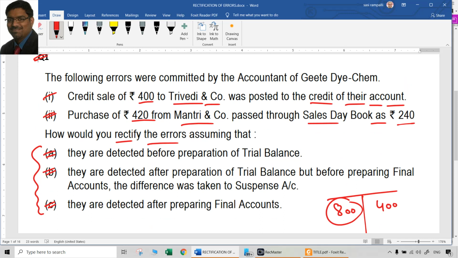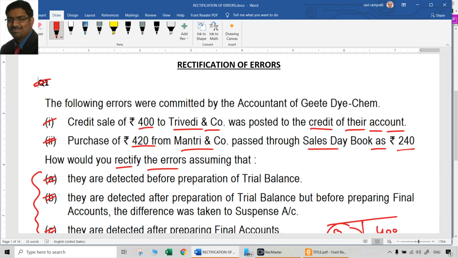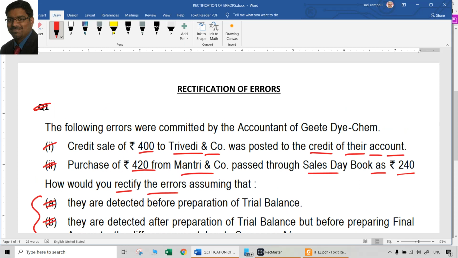Second one, purchase of 420 rupees from Mantri and Co passed through sales day book as 240. Sales day book means that is a sales book. So definitely there is an error here. Actually it is a purchase, but it is passed through sales day book as 240. Here we can find out what is the correct entry that should have been passed, what is the wrong entry that has been passed because of passing it through sales day book, and what is the rectification entry. That is the way we have to approach this type of errors, because it is completely wrong. It is not just a one-sided error.